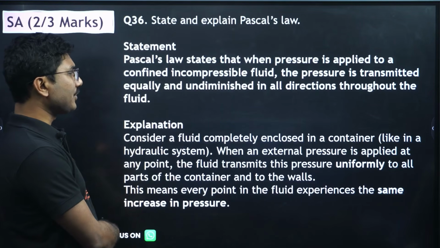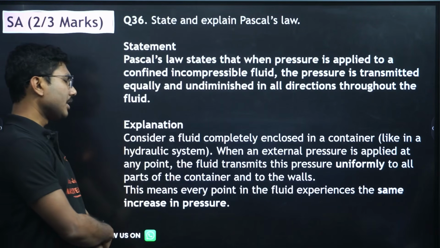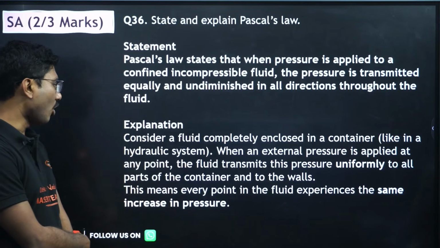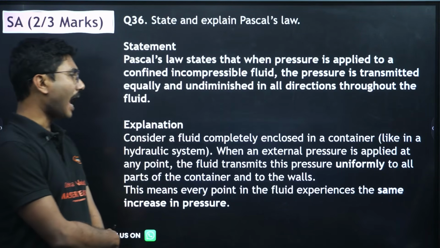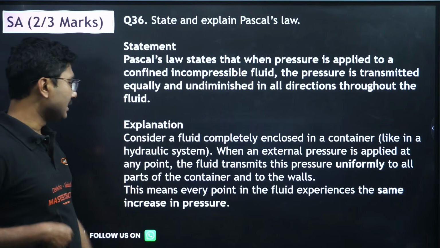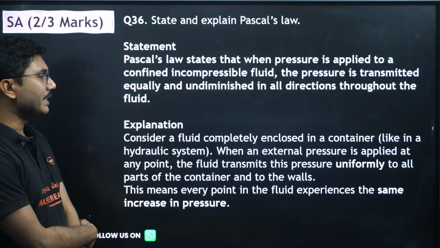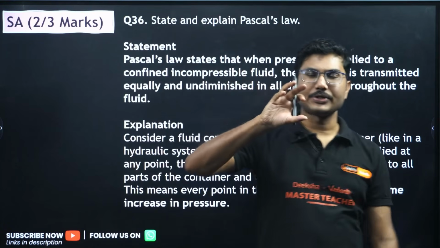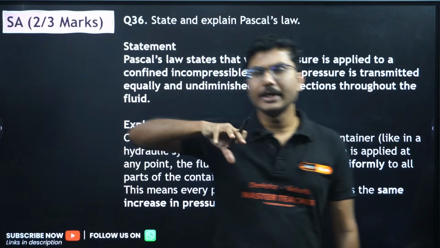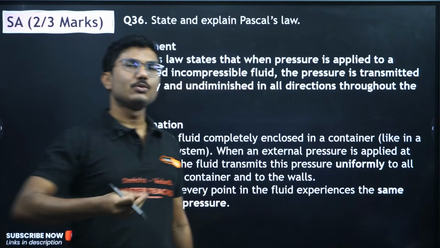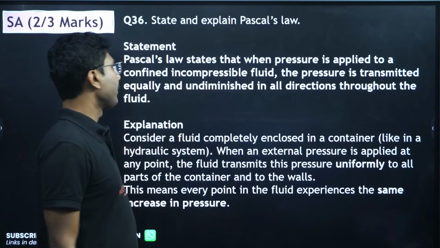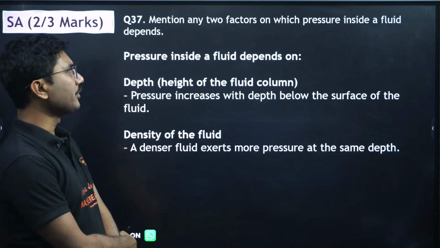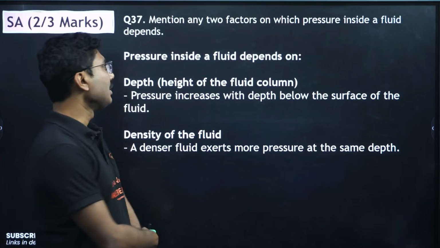When an external pressure is applied at any point, the fluid transmits this pressure uniformly to all parts of the container and to the walls. This means that at every point the fluid experiences the same increase in pressure. So if you apply a pressure in one area of a fluid, the pressure is extended to all parts of the fluid. Right?